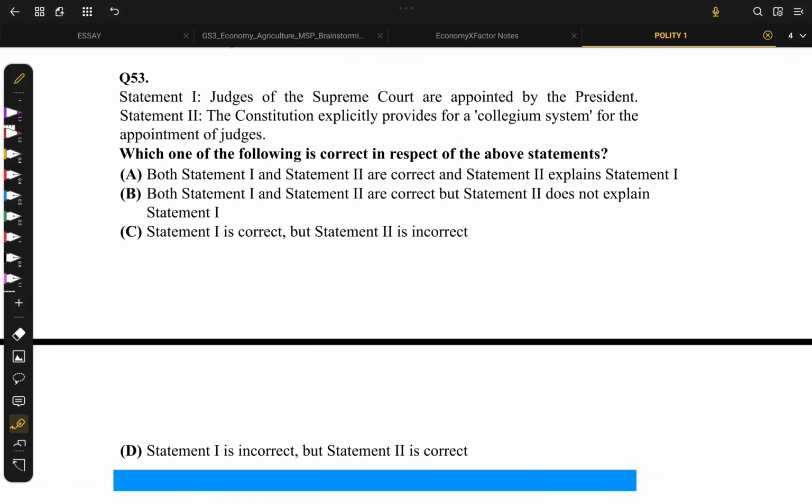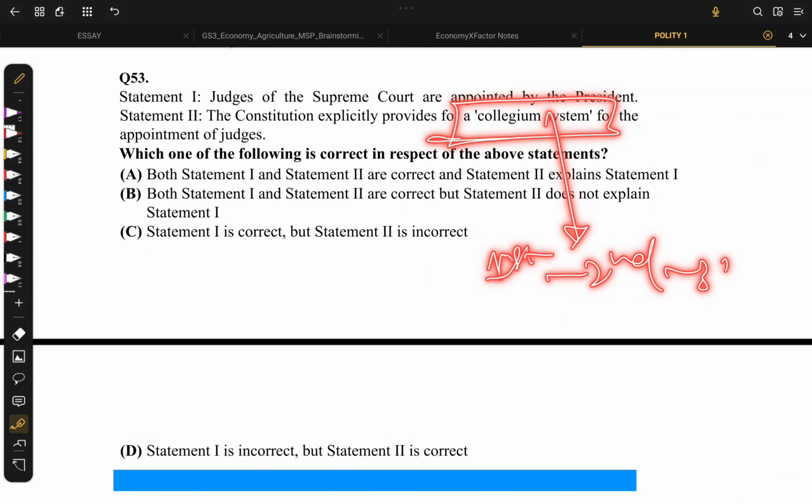Moving on to the question number 53. Judges of the Supreme Court are appointed by President. Okay. The Constitution explicitly provides for collegium system. No, again we have to be careful of the extreme words here. The Constitution doesn't explicitly provide for collegium system. Basically, this has evolved from first judges case to second judges case and then third judges case.